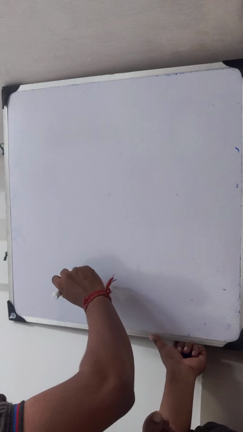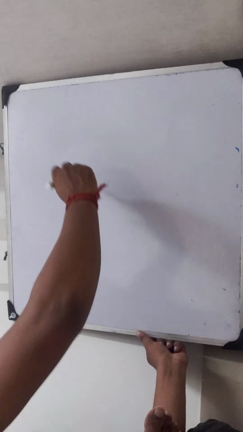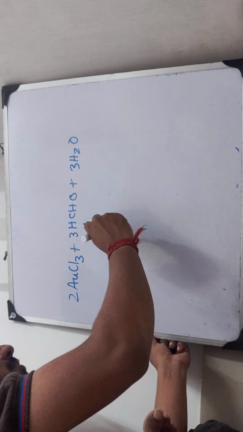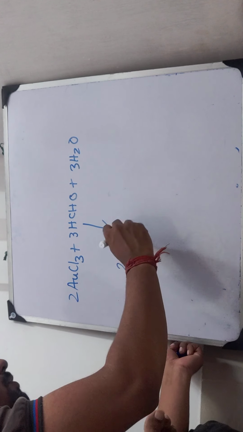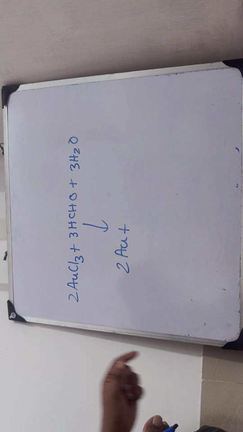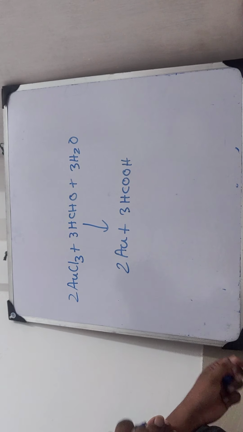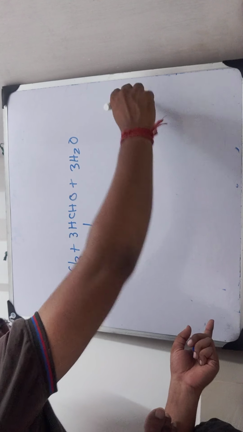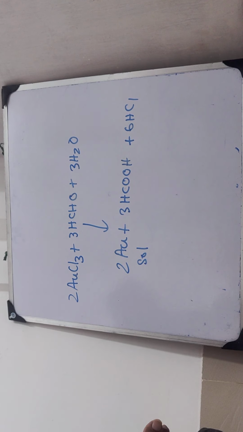Write it down, everyone. 2AuCl3 plus 3HCHO plus 3H2O gives 2Au plus 3HCOOH plus 6HCl. This one is the sol. Sol means colloid, nothing else. So this is how gold sol is prepared.